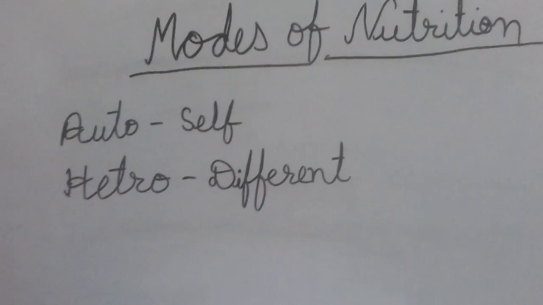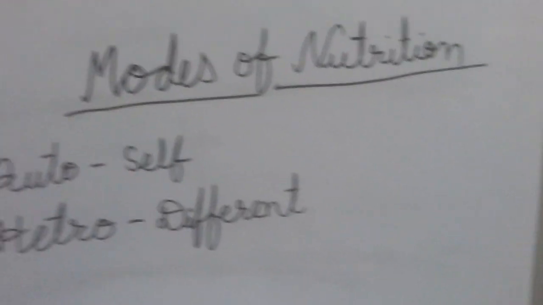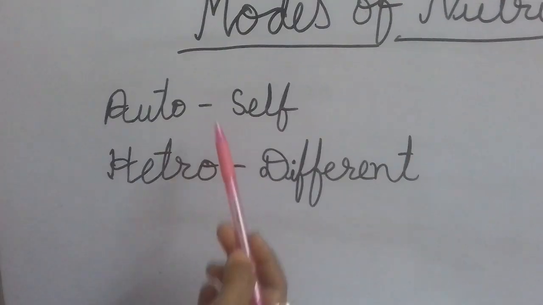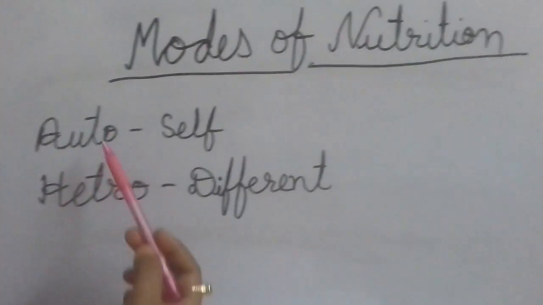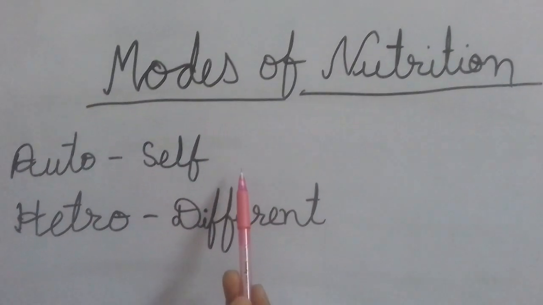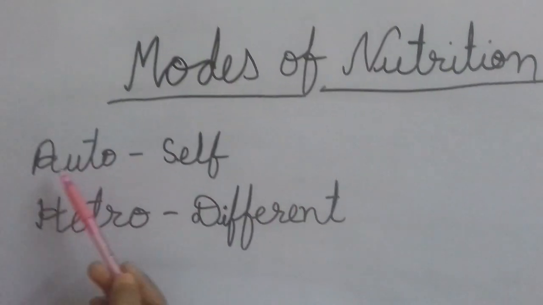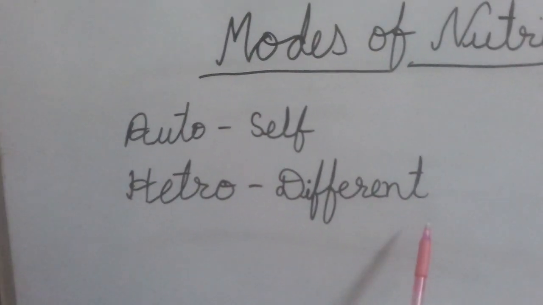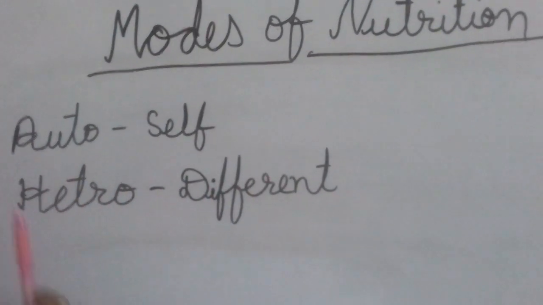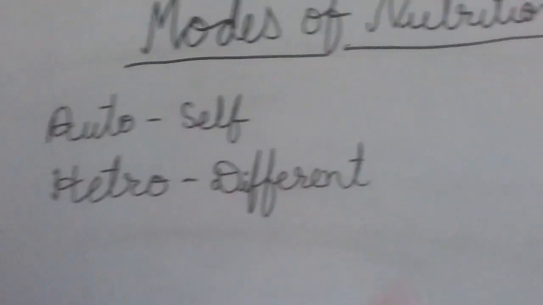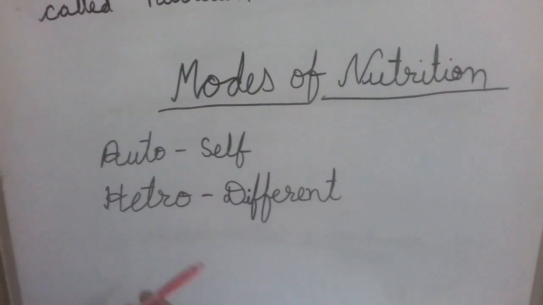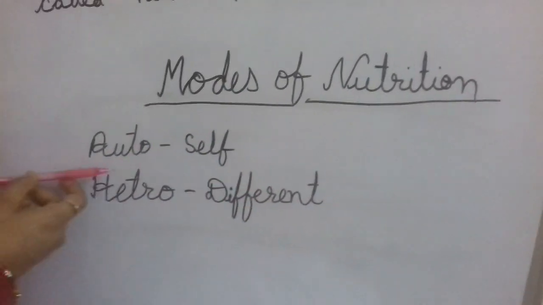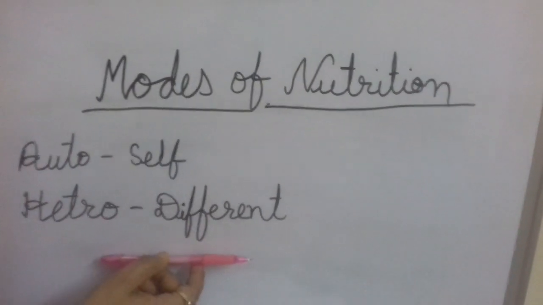Here auto means self, means the organisms, the living beings, who make their food by themselves are called autotrophs. And hetero means the organisms, the living beings, who take their nutrition in different ways. All living organisms except plants are heterotrophs.